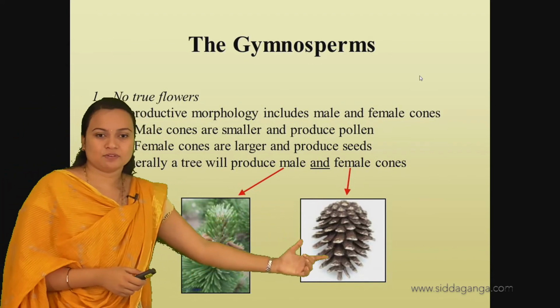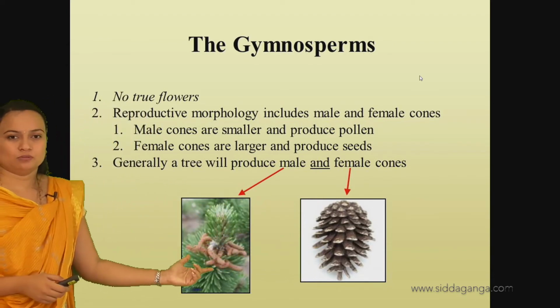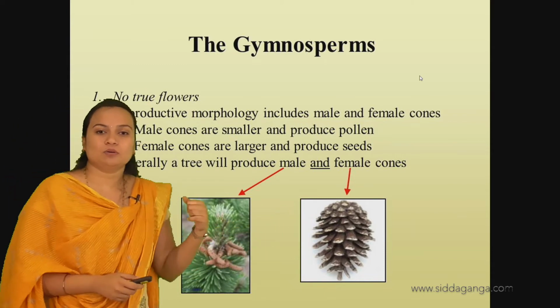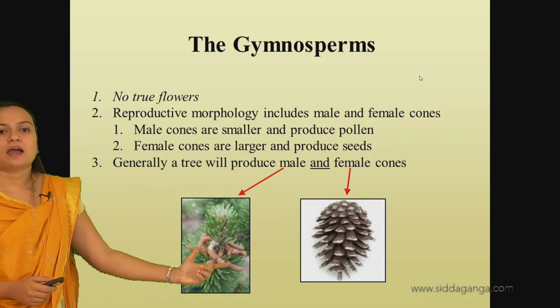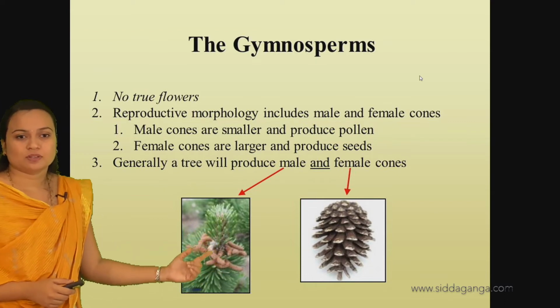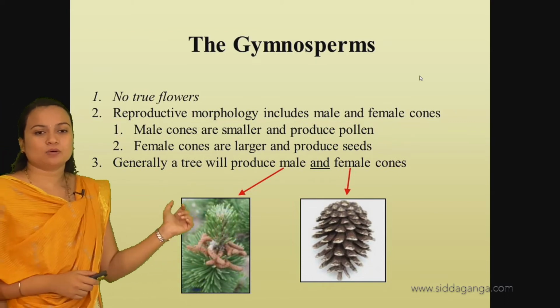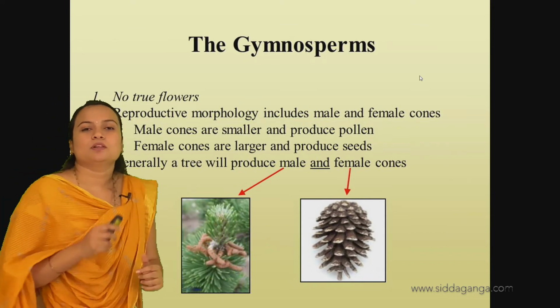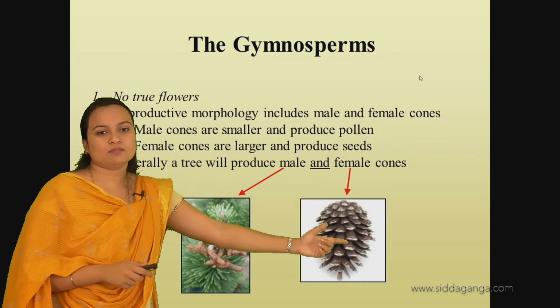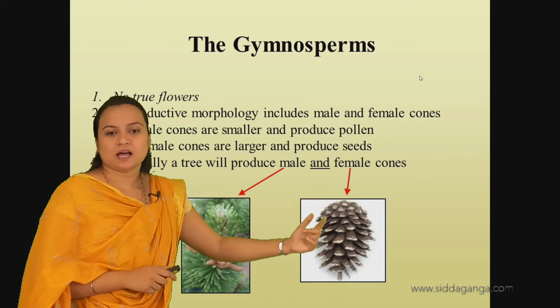The male cones are smaller and produce the pollen. Inside the male cones the pollen is produced, and in the female cones the seeds are produced.